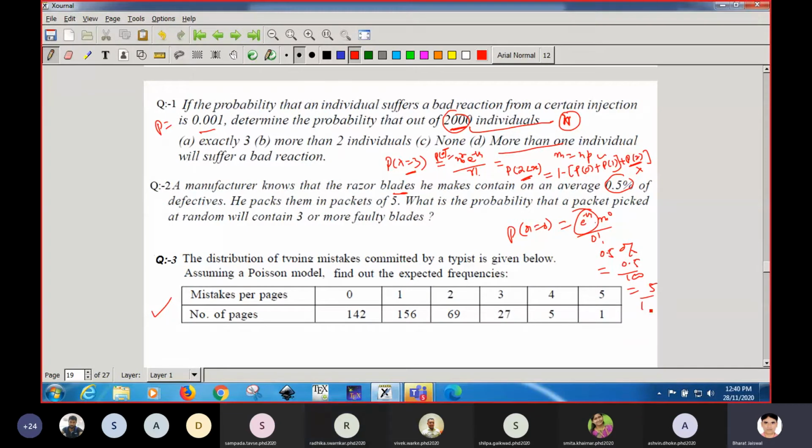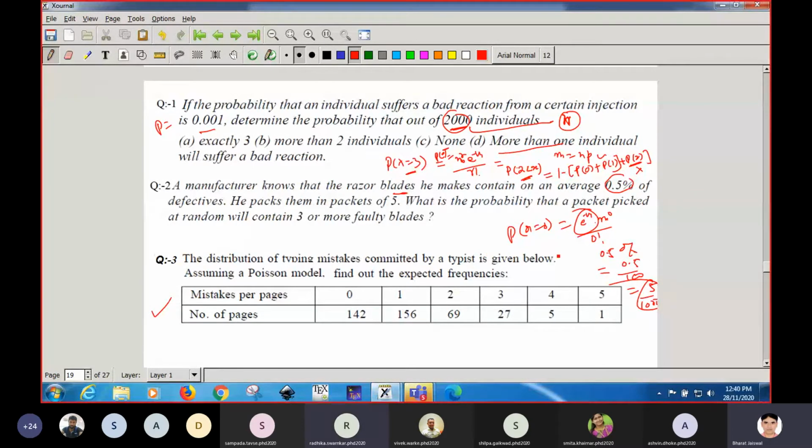5 upon 1000. The probability is very small, no? How can you use binomial? Then the probability is very small, it is very less, no? Yes. So we can use only Poisson. Okay, getting?